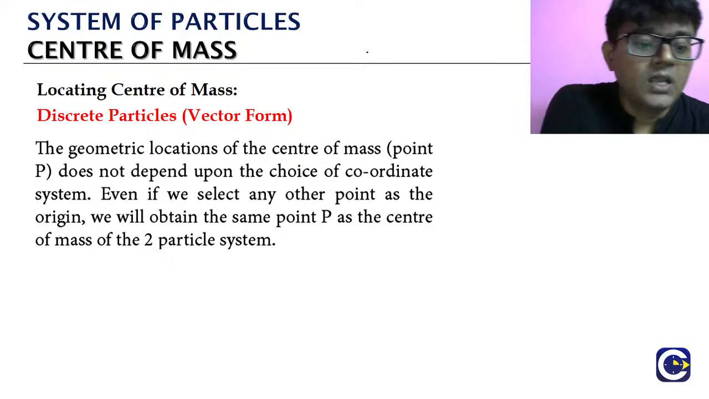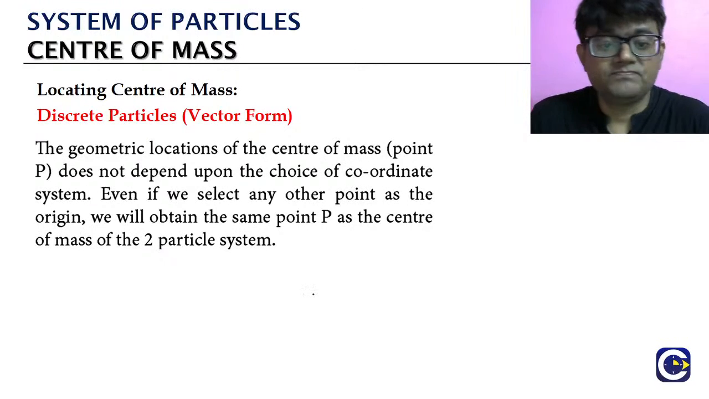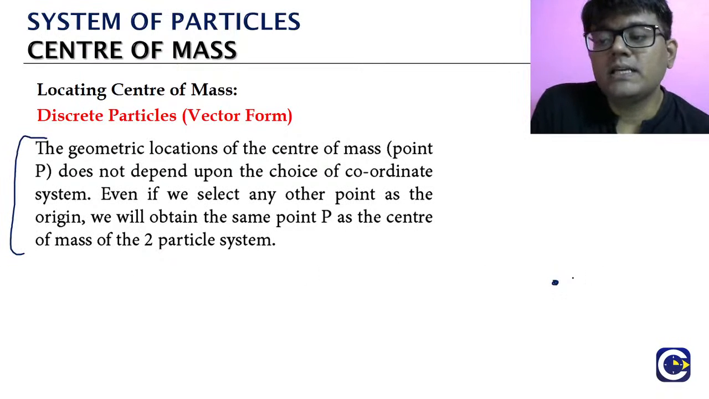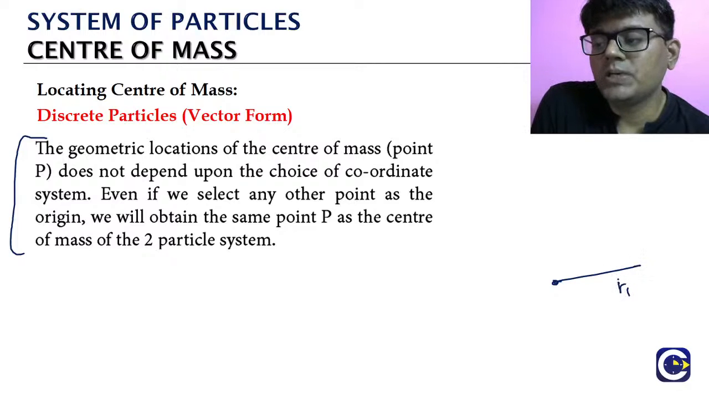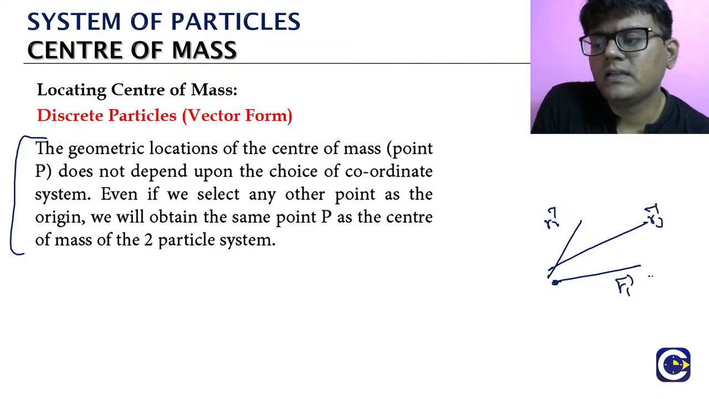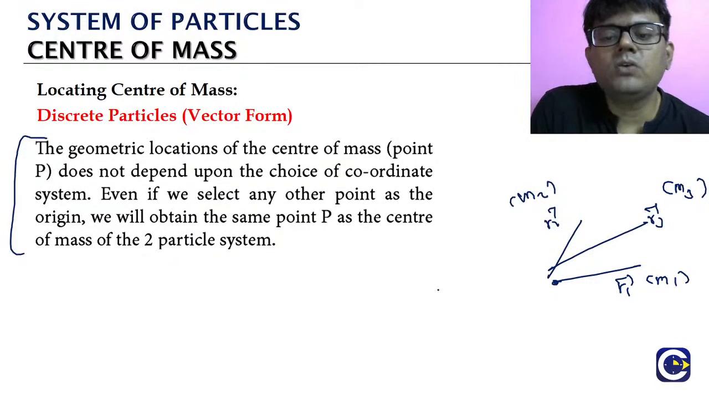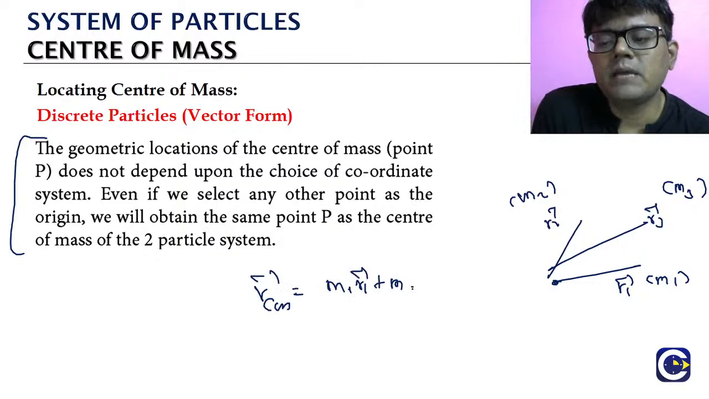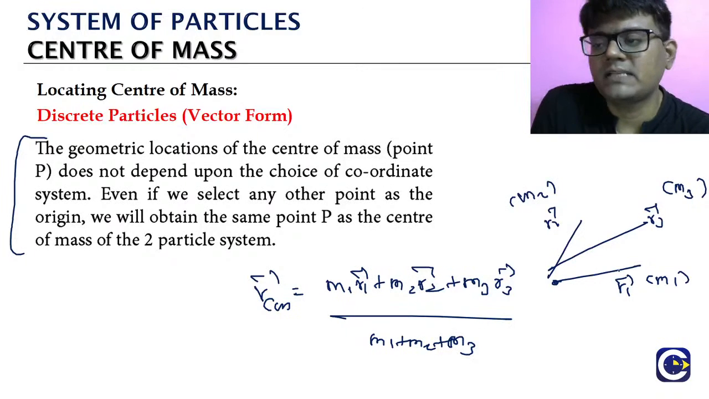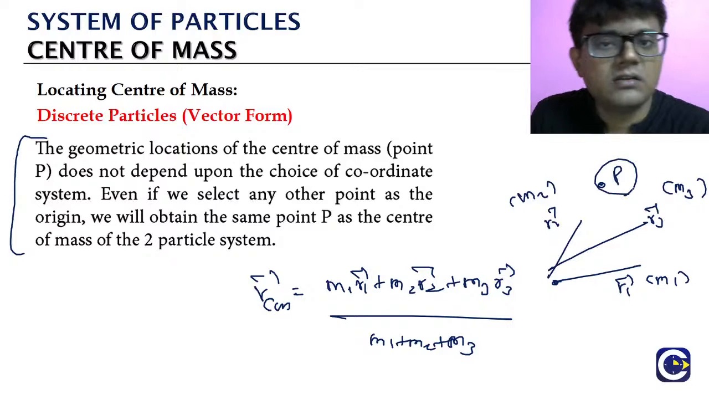Okay? So look at the next point, this is a very important one. From our origin we are giving the position vectors, r1 or r2 or r3 for different particles. m1, m2 is here and m3 is here. When we use this formula, what is the formula we are going to use? RCM is equal to m1 r1 plus m2 r2 plus m3 r3 by m1 plus m2 plus m3. That's the center of mass. Let's say the center of mass location is point P. That is the center of mass location.